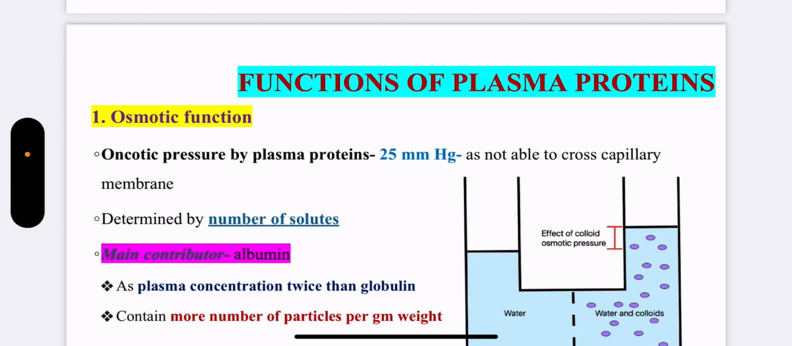There are two reasons for this. First is its plasma concentration. It is twice as compared to that of globulin. Plasma concentration of albumin is around 4.8 gram per deciliter, whereas plasma concentration of globulin is around 2.3 gram per deciliter. Second reason is it has more number of particles per gram of weight. So these are the two reasons why albumin is considered the major contributor for osmotic pressure maintenance.